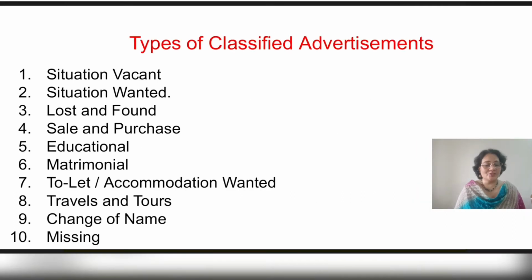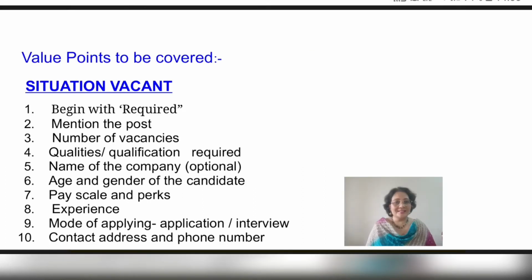In examination, you can get a question on the following types of classified advertisements: situation vacant, situation wanted, lost and found, sale and purchase, educational, matrimonial, to let, accommodation wanted, travels and tours, change of name, and missing.